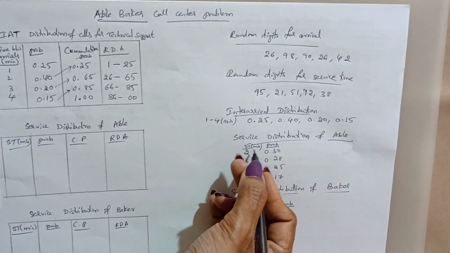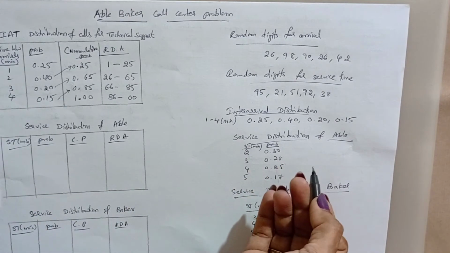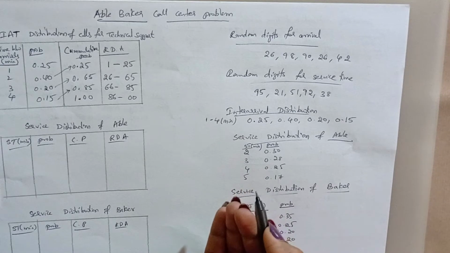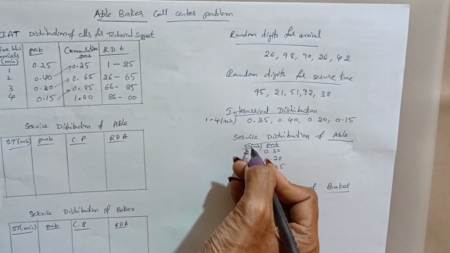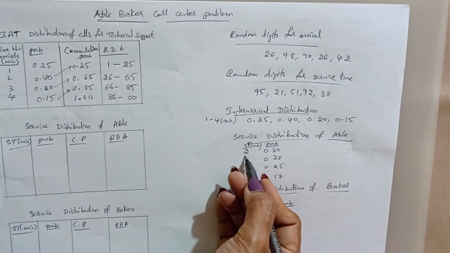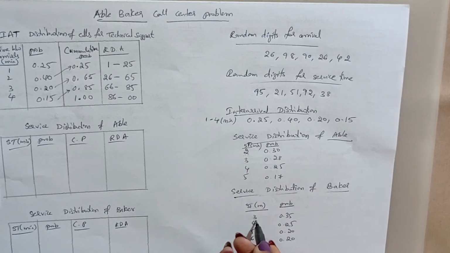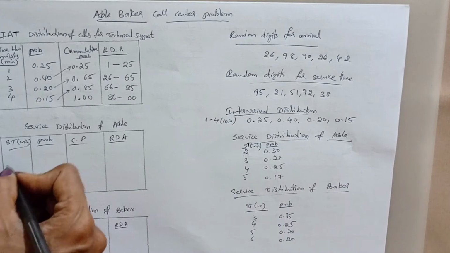So we'll see the service times. One condition is that Abel is more efficient at taking the call and giving the service. He completes the work within 2 minutes, whereas Baker completes the same work in 3 minutes. Here is the difference, so Abel is efficient.